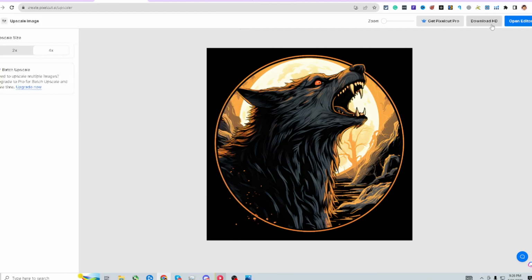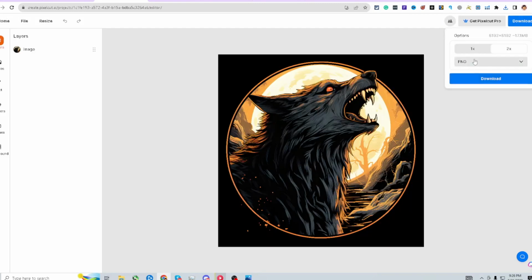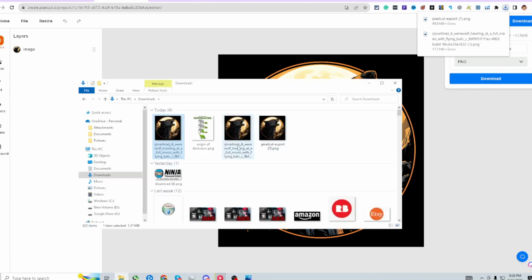So as you do that, then you can come over here and download it into a PNG format, right? And you can see the size difference. If you want to do 2x, 1x, hit download. And as we hit download, oh, we had it 2 times. Whoopsie.